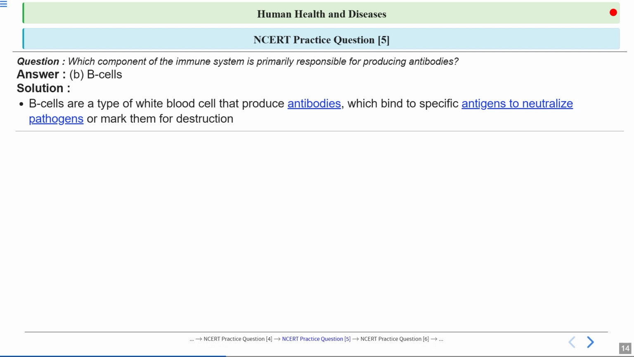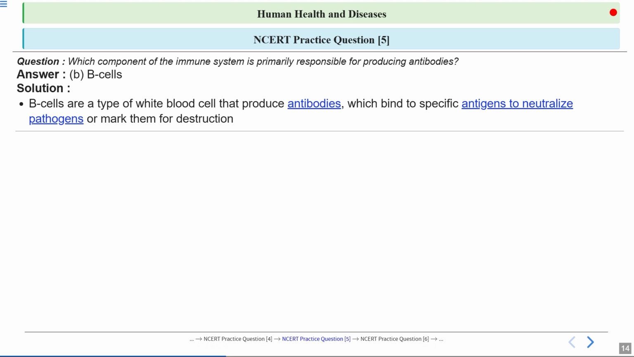Now, B cells are a type of white blood cells that help fight infections by producing antibodies. Now, these antibodies are special proteins that can recognize and bind to specific antigens, which are parts of harmful pathogens like bacteria or viruses. When an antibody binds to its antigen, it either neutralizes the pathogen directly, stopping it from causing damage, or marks the pathogen so that other immune cells can destroy it. Okay. Now, this process is a key part of the body's adaptive immune response, helping to protect us from diseases.